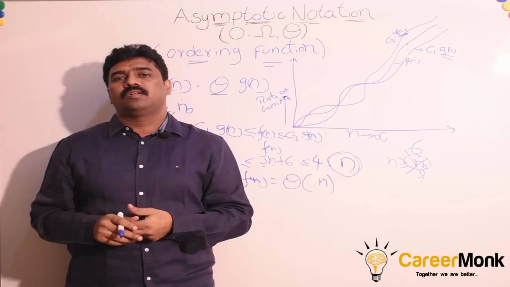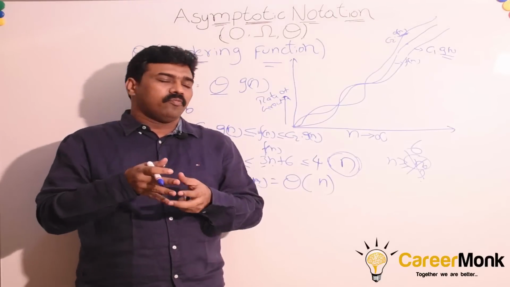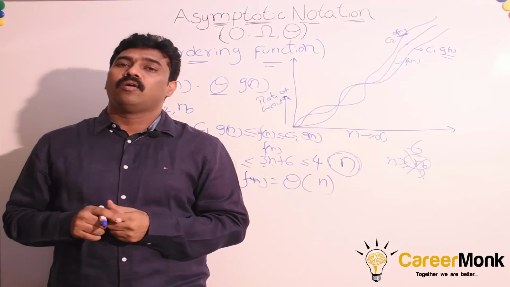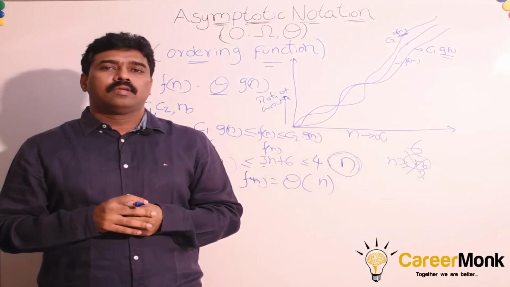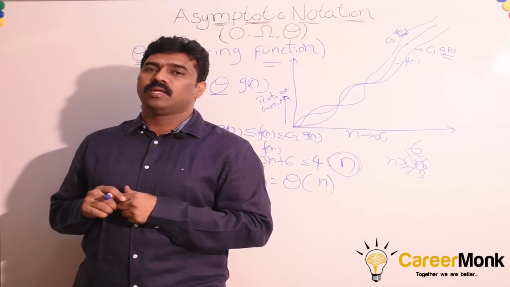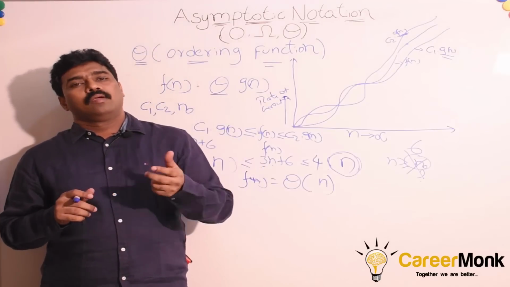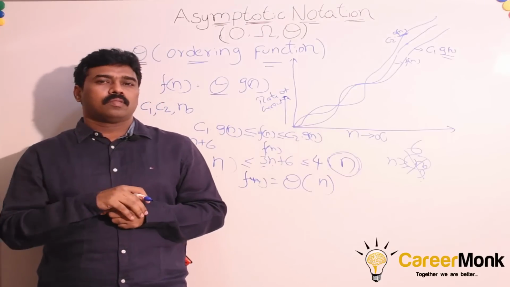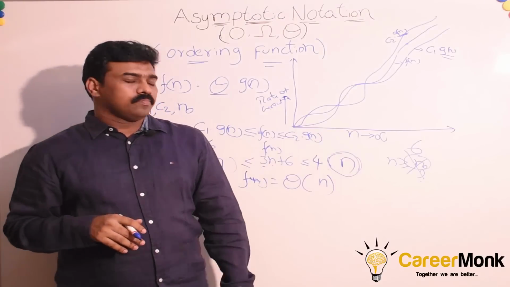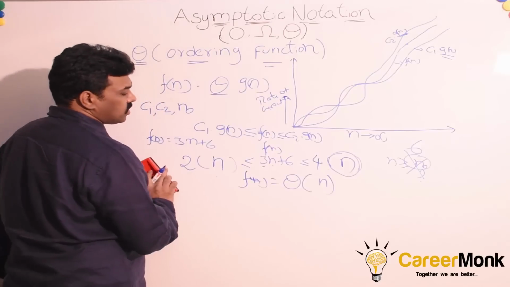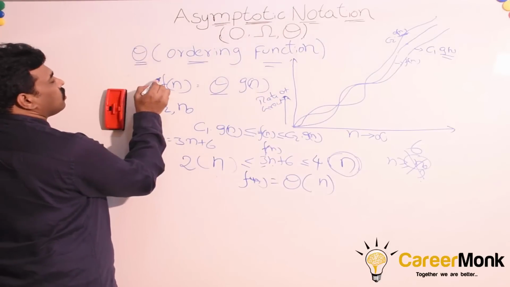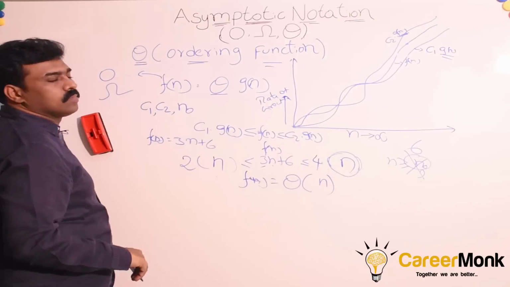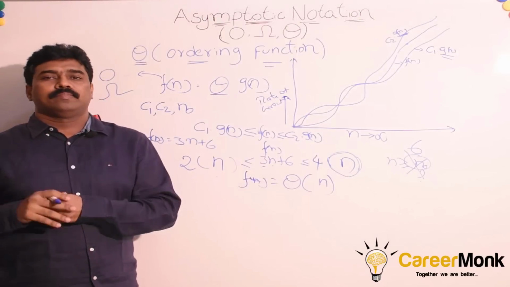What is the order of function? For any function, if it is possible to find the ordering function theta, we have to give focus to that. For any algorithm, for example merge sort or heap sort, sometimes we use theta, sometimes we use big O. So also remember that.